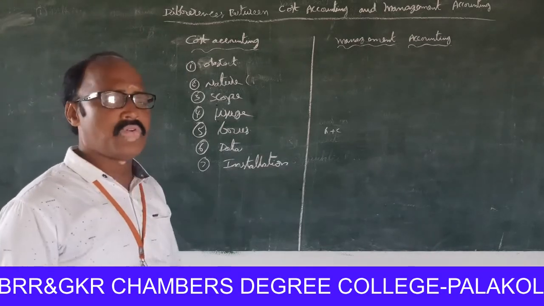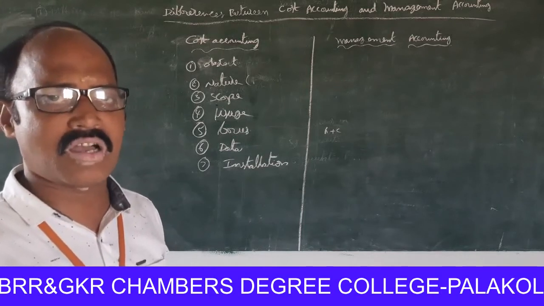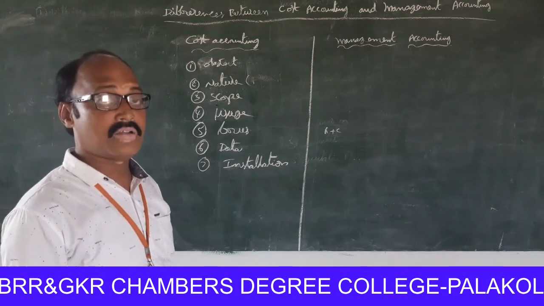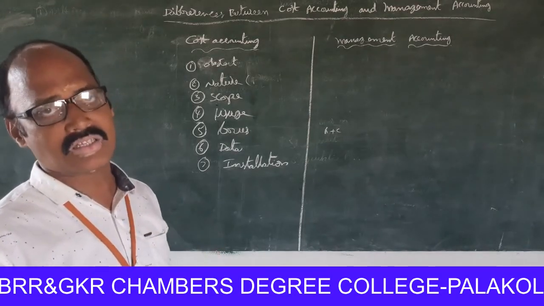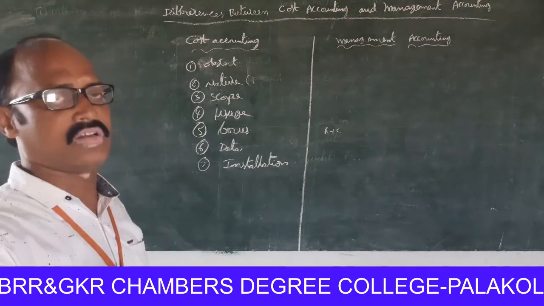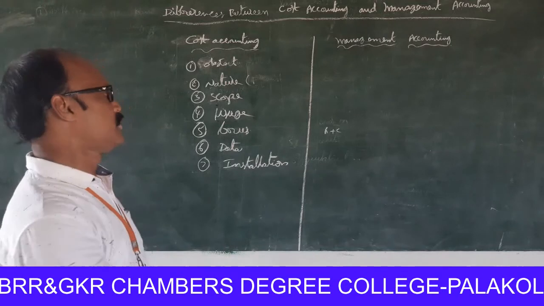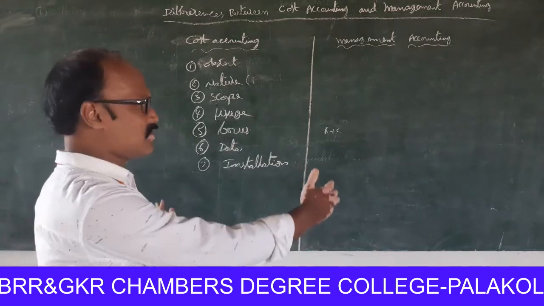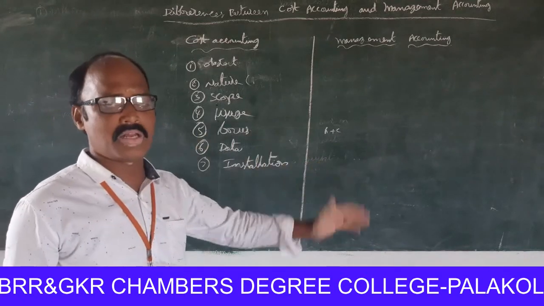Next one, before installation of management accountancy, cost accountancy can work, but cost accountancy must be installed first. Only then does management accountancy work. This is the major advantage. These are the major differences between cost accounting and management accounting.